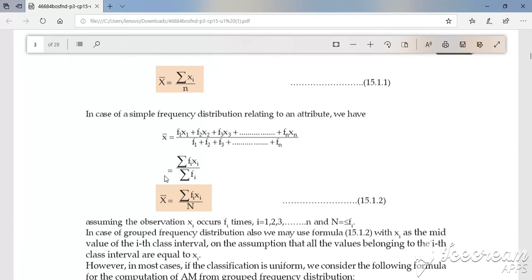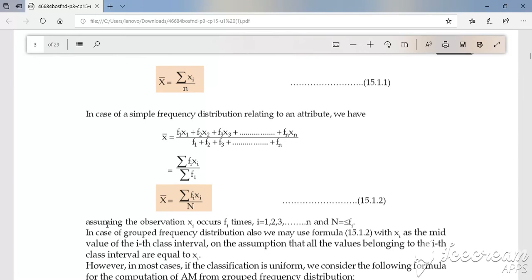So whenever you are considering a frequency distribution with xi's and fi's, x bar equals summation fi xi divided by capital N. This capital N is nothing but the summation of all fi's.